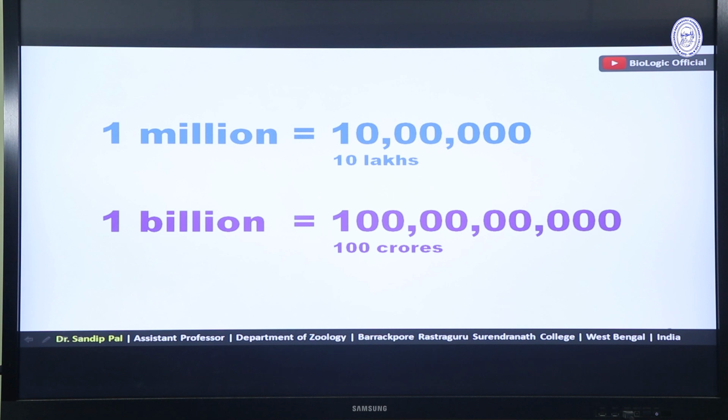Million means 10 lakhs, billion means 100 crore. So these are the basics to know about geological time scale, because you will get millions of years in this geological time scale. So if you remember these numbers, it will be better for you.